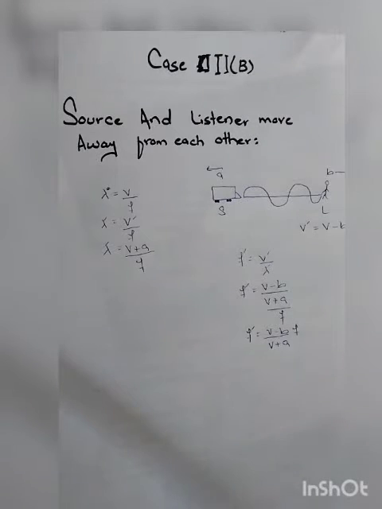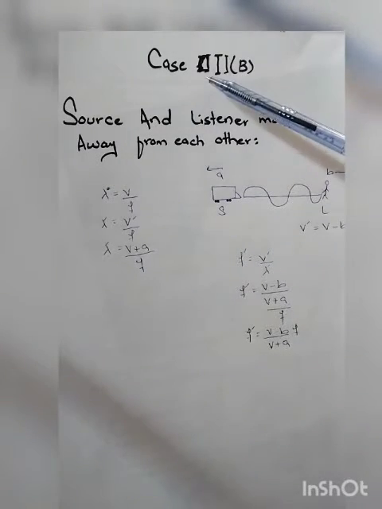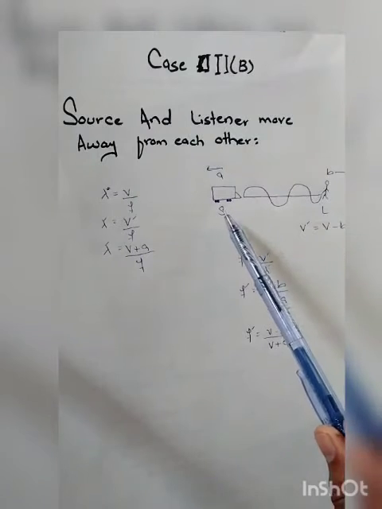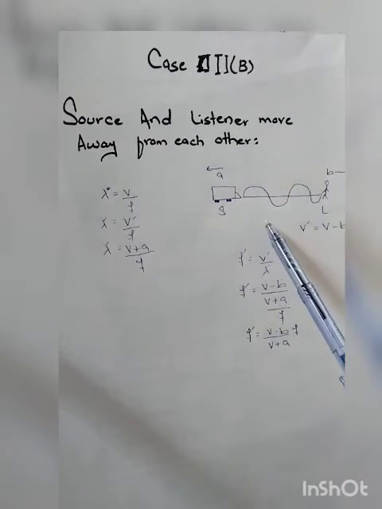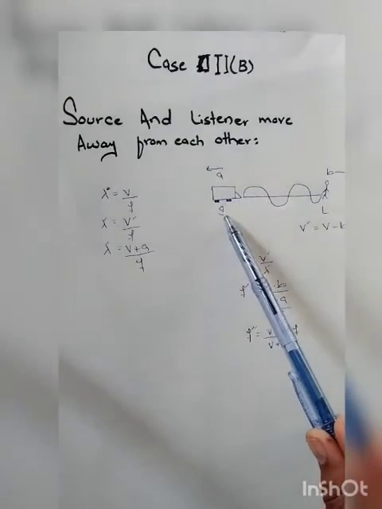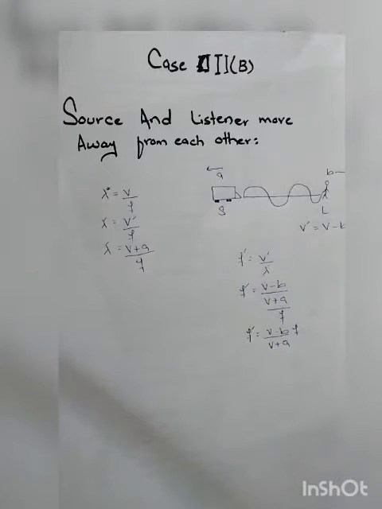Okay students, now we discuss the second part of case third, where we again consider the source of sound and listener both in a state of motion, but now in this case the sounding source and listener move away from one another. This is the last case of the Doppler effect. Again we consider both the sounding source and listener in motion, but they move away from each other.